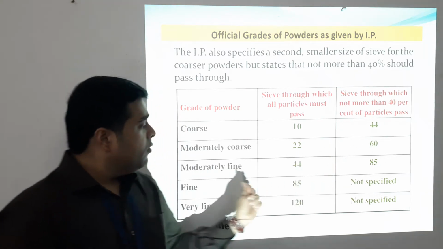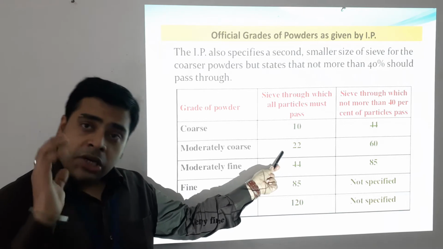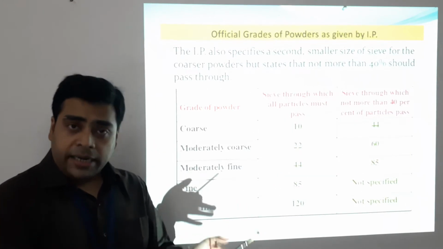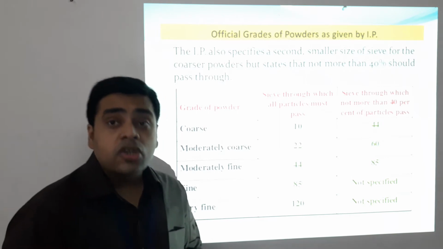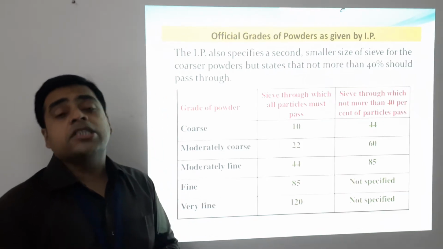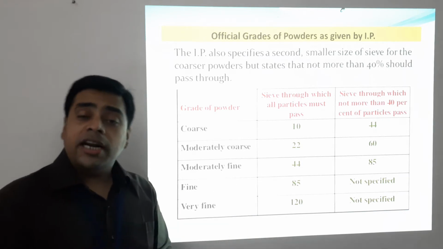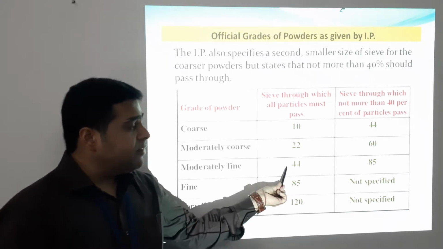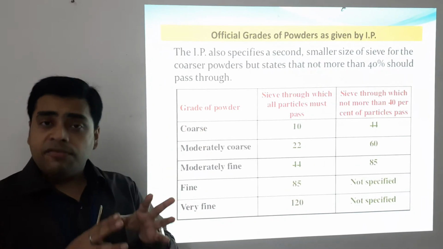Whereas for moderately coarse, through sieve number 22 all particles must pass, and through sieve number 60 not more than 40% of particles should pass. For moderately fine powder, this is sieve number 44 and on that side sieve number 85.